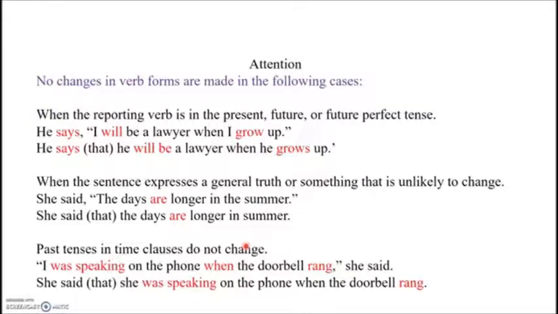Here we go. You really got to study this. It says no changes in verb forms are made in the following cases. So if the reporting verb, and this is your reporting verb when you say he said or he says, is in the present tense or the future tense or the future perfect tense, then you do not make verb tense changes. So notice here, I will be a lawyer when I grow up. I have will. In the reported part, it remained will. And grow, we just did it as a subject-verb agreement, but it remained in the simple present.